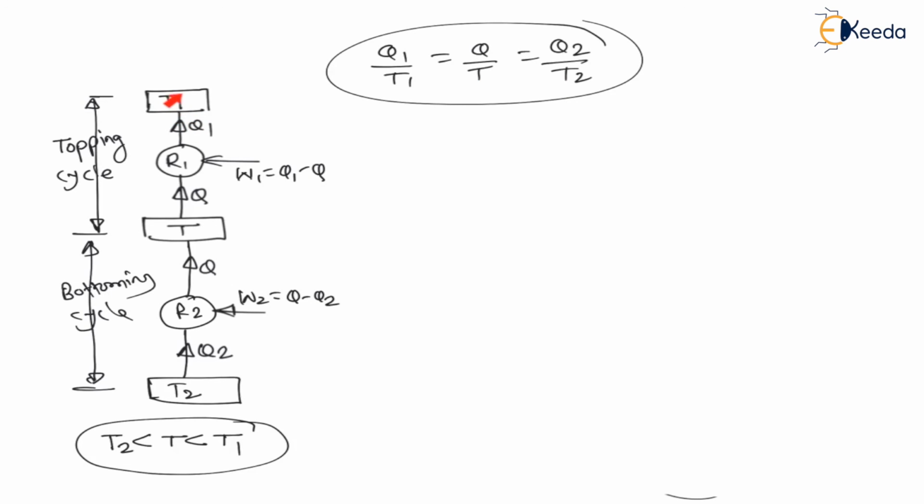Here Q1 by T1 is equal to Q by T is equal to Q2 by T2. This is Clausius inequality. Now here, let us say there are two special cases which are very important, and generally they are asked in examinations. That is case 1, for equal work input of refrigerator 1 and refrigerator 2.